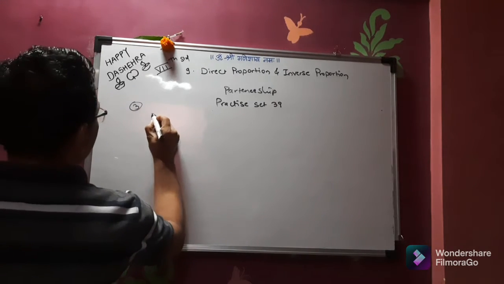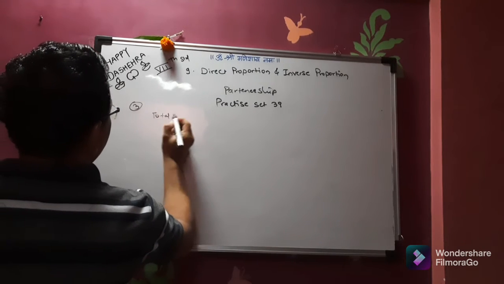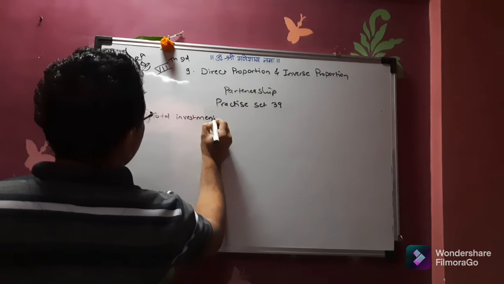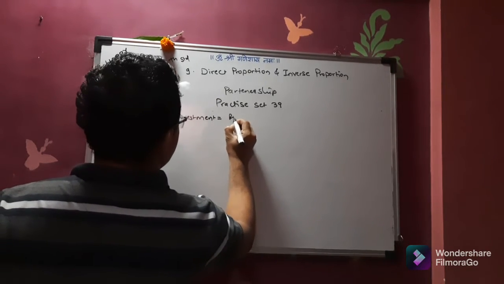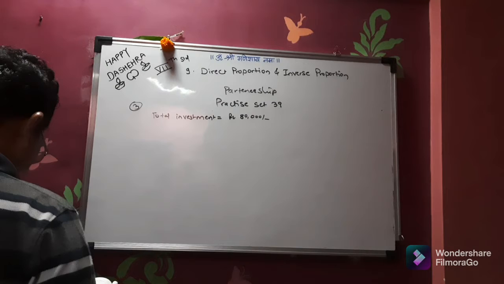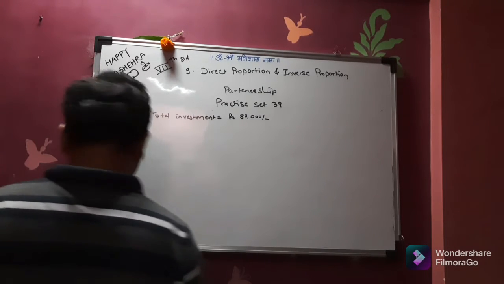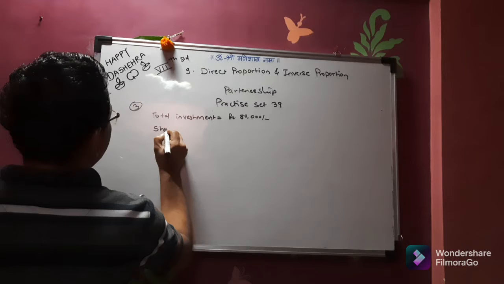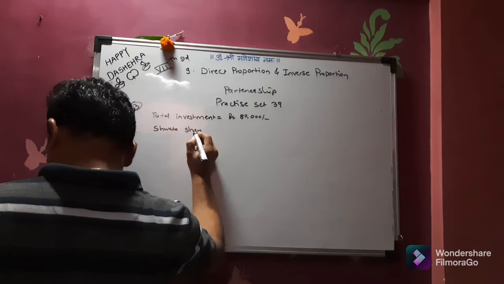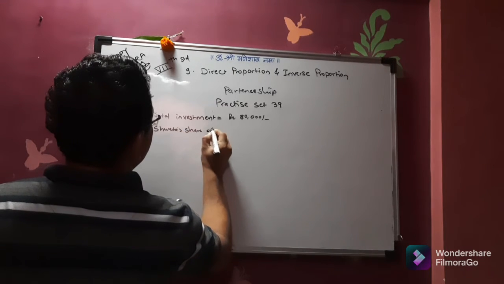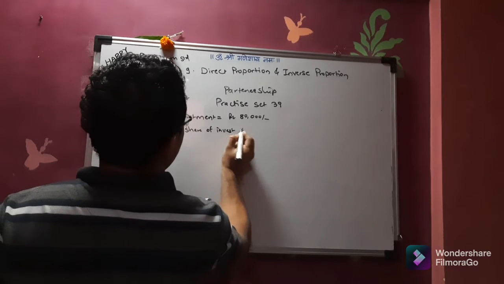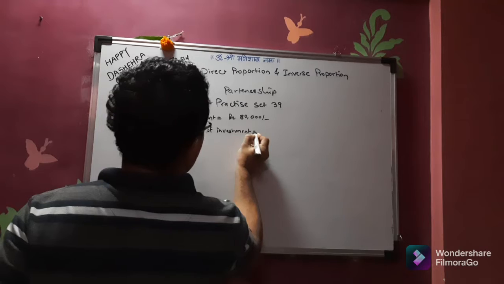So total investment is equal to how much? Rupees 80,000. Now Shweta's share of the capital was 30,000. Shweta's share of investment is how much?